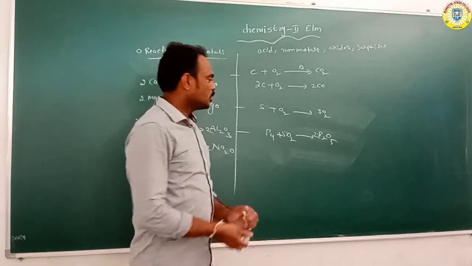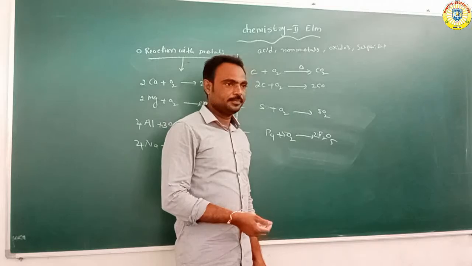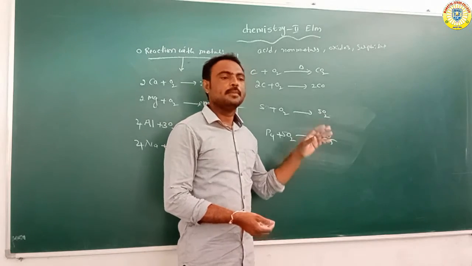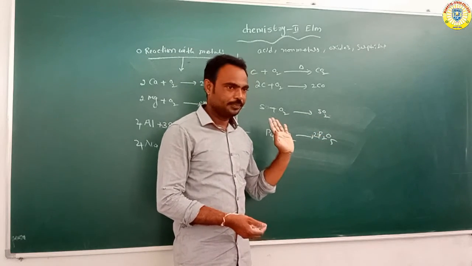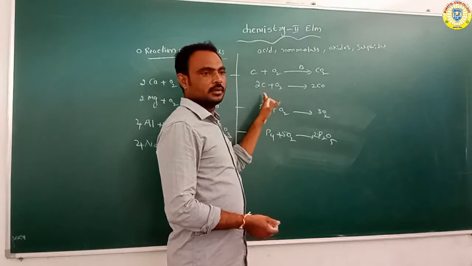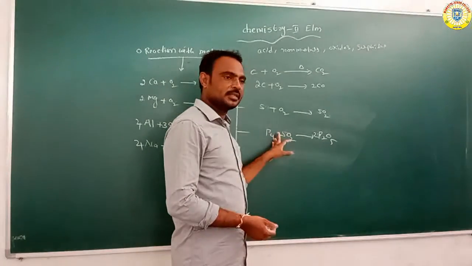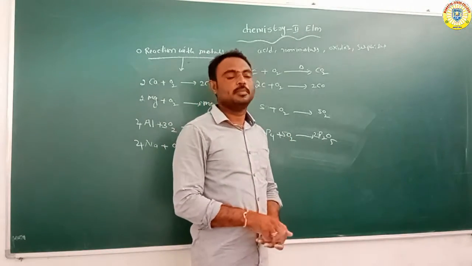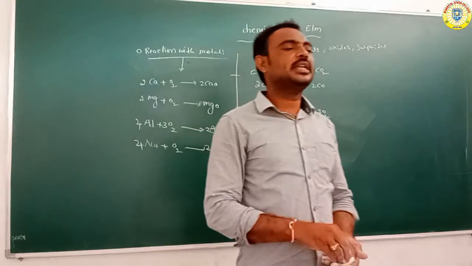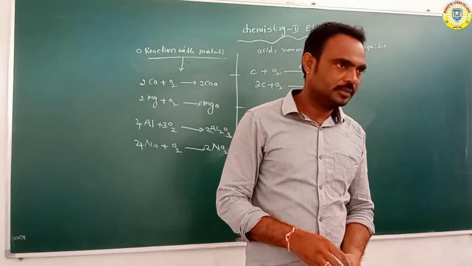P2O5, so phosphorus pentaoxide. Okay, so carbon, sulfur, phosphorus, they are all non-metals. These non-metals react with oxygen to form their oxide.